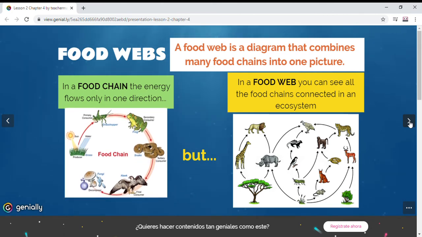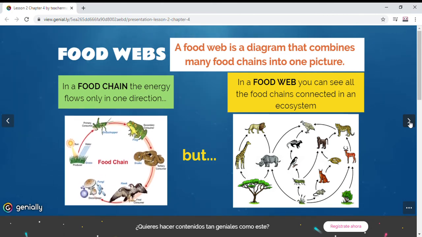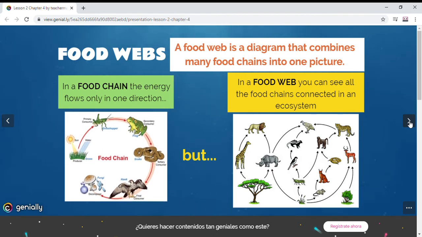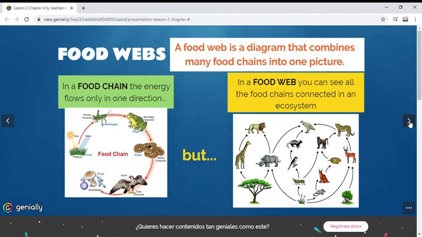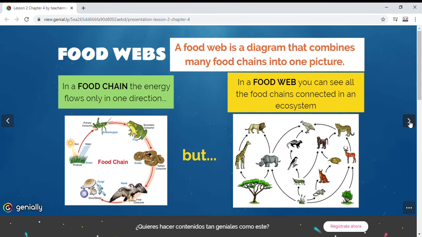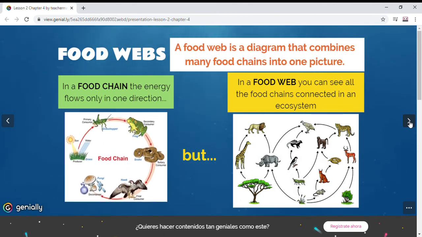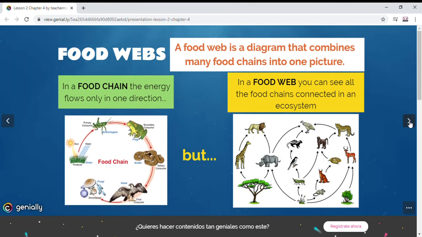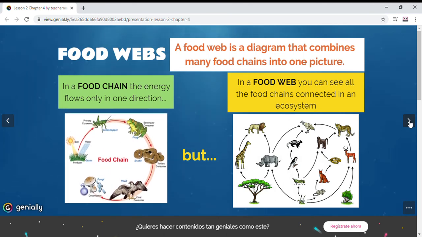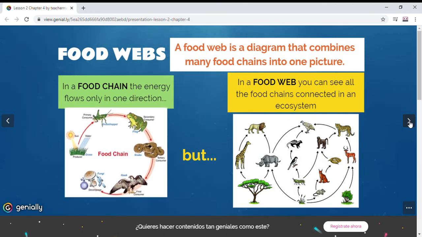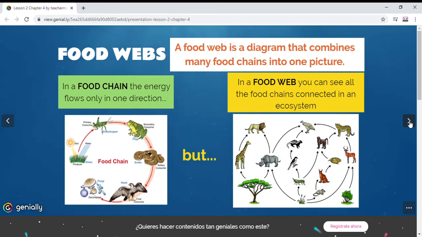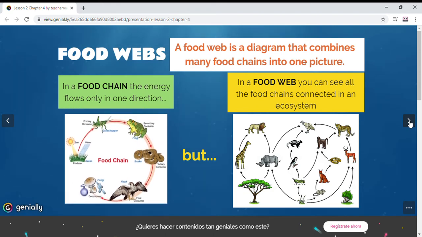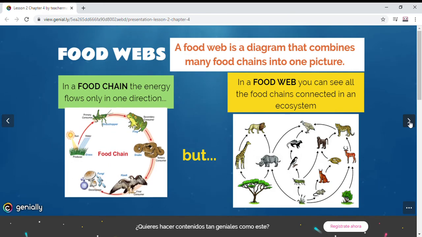But in a food web, you can see all the food chains connected in an ecosystem. So as you can see, there is not only one circle. There are many arrows around, and they are going to follow some different directions. Okay, so it is important that a food web is going to contain many food chains, and they can change, they can vary.